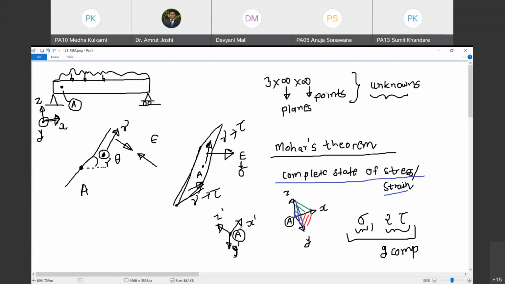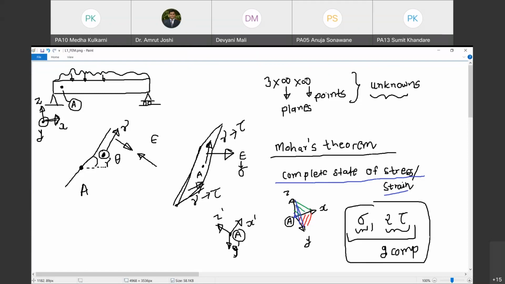When you are dealing with Mohr's theorem, everything is happening at a point. What is the data that I have on planes xy, yz, and zx? I know one normal stress component and two shear stress components. So total 9 stress components are known to me. Now if I choose any other triplet of orthogonal planes such as x dash, z dash, x dash, y dash, and z dash, y dash, I will be able to compute normal and shear stresses on each of these planes by knowing sigma and these two taus. This is what Mohr's theorem says.